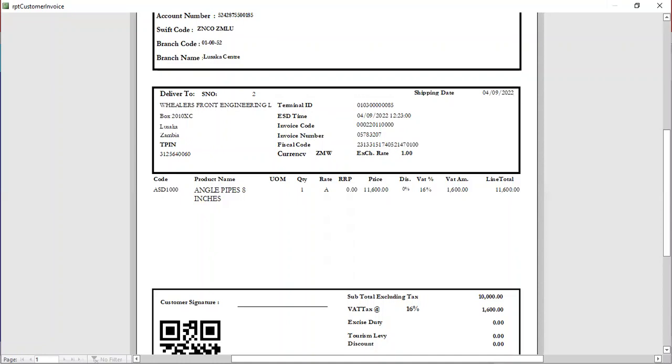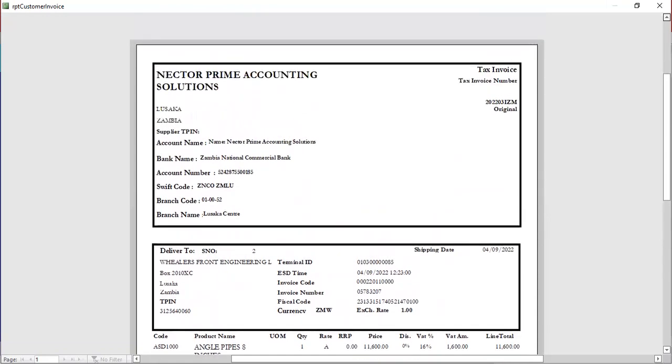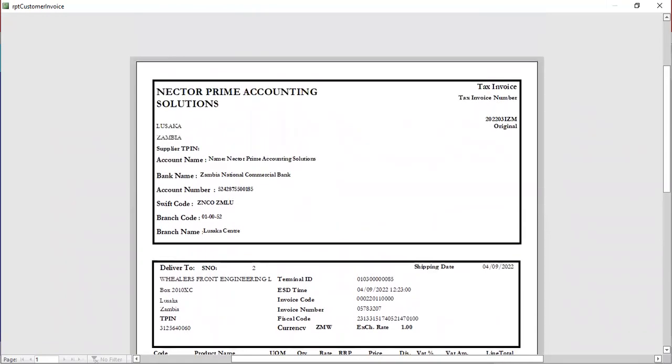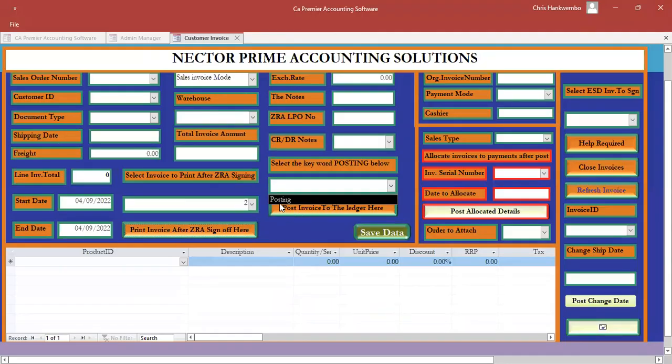So we have everything there. The only thing is to print our invoice. Once it's printed, then that's it. We give it to our client. So in this case, we are done with this one. The only thing which we need to do is to post this invoice.